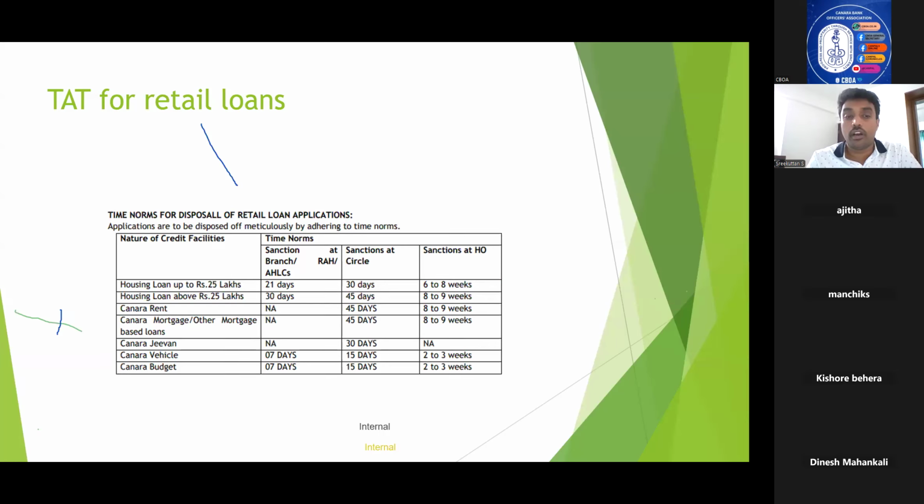As you all know, for housing loans up to 25 lakhs, it is 21 days, if the sanction is at branches or RHS. If it is circle, it is 30 days, and if the sanction is at HO, it is 6 to 8 weeks. Similarly, the bank has stipulated TAT for all the other products as well: above 25 lakhs, mortgage loans, Canara Jeevan loan, Canara vehicle, and Canara budget.